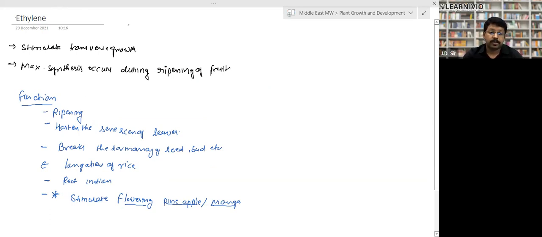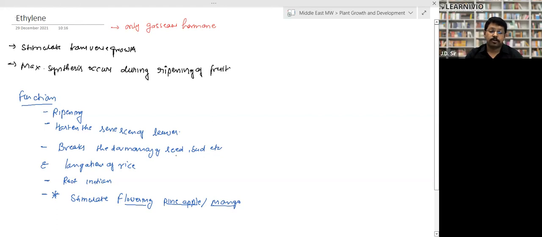And one more thing, this is the only gaseous hormone. It hastens the senescence of flower, means if you spray the ethylene, then the flower will fall down, right? They will detach, they will die.